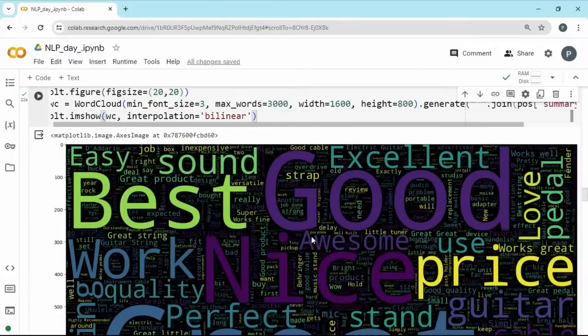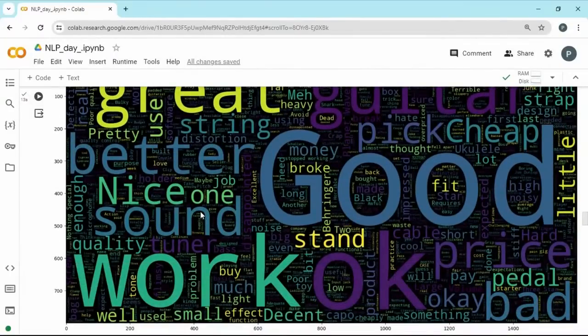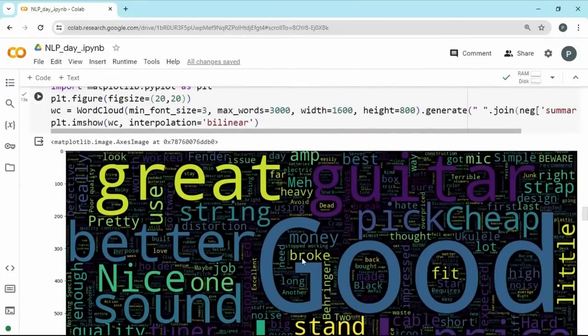So you find these words in the positive. Similarly, if we look at the negative, we have some positive words as well, see here we have good, better, nice, okay. But bad is bigger here, it's repeating a lot. We should have a few more words. If you search, you can find amp, mic, beware, okay, junk.